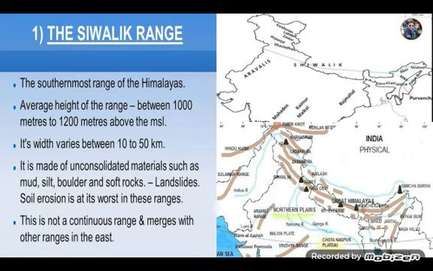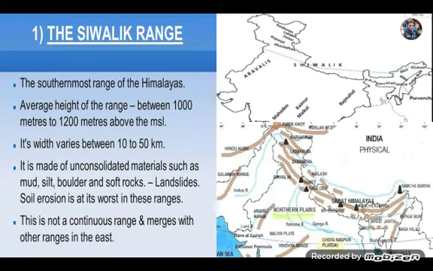Then if you see the northeastern part of the country, you will find many hills such as Naga Hills, Mizo Hills, Garo Hills, Khasi Hills, etc. Look at the map, you will find several hills. They are the easternmost extension of the Himalayan regions, and these hills are collectively known as the Purvanchal Hills. These hills play a very important role in boosting the monsoon wind and bringing rainfall in the northeastern part of the country.